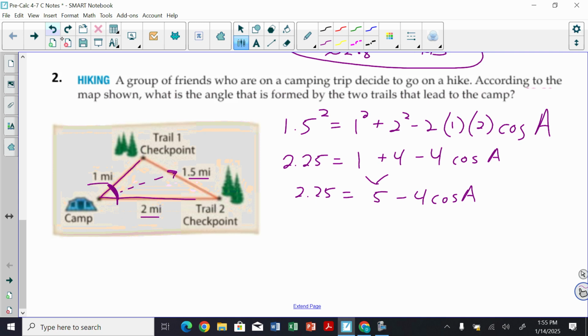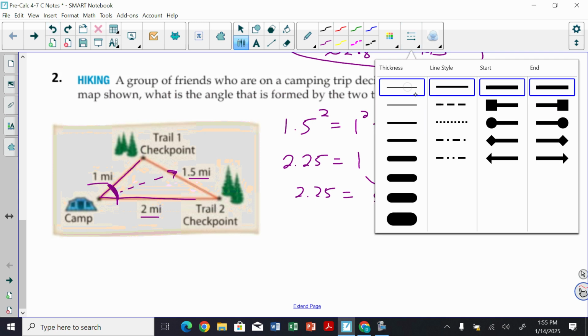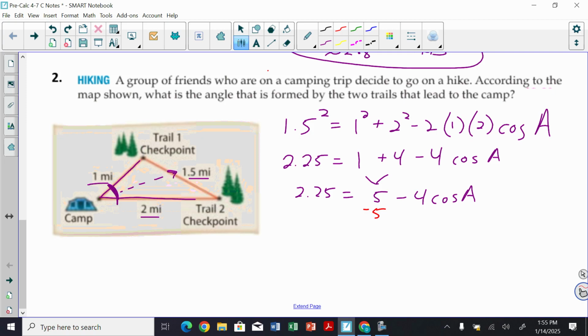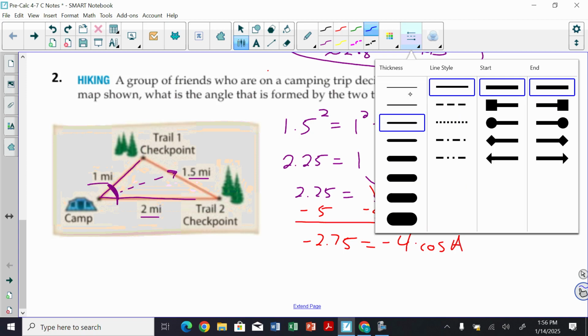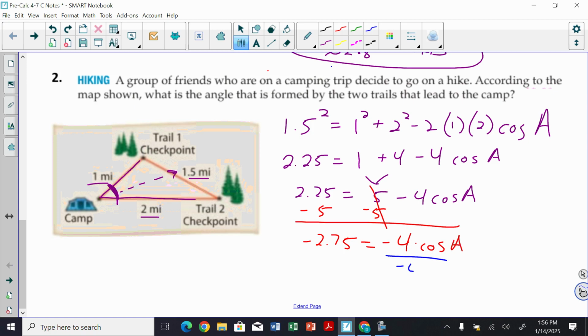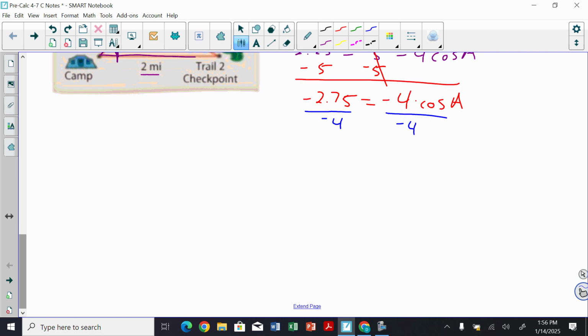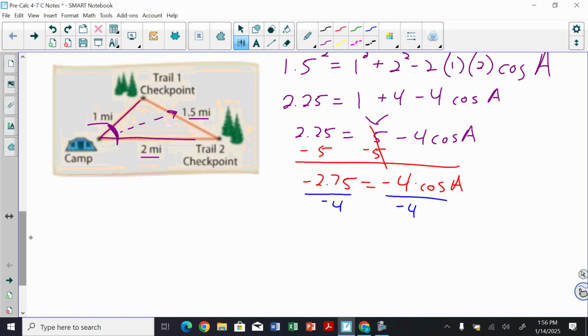Instead, because they're separate, because that 4 is attached to the cosine of A, I've got to do it like a two-step algebra problem. So think of it like a two-step algebra problem. I'm going to subtract 5 from both sides. And now I've got negative 2.75 equals negative 4 cosine of A. Then I'm going to divide by negative 4 because this is multiplication here, right? So I divide by negative 4. And I'm going to get a weird, crazy decimal here.